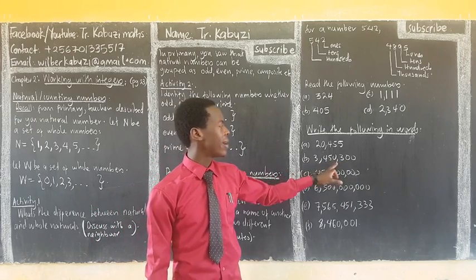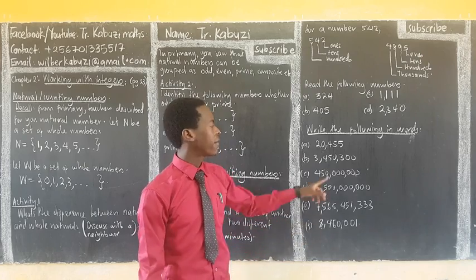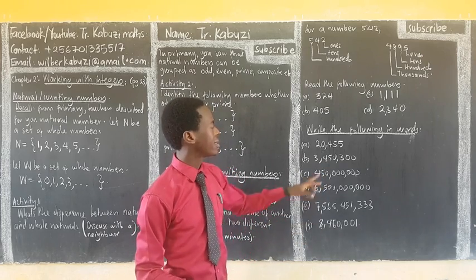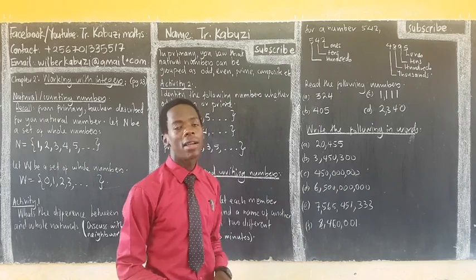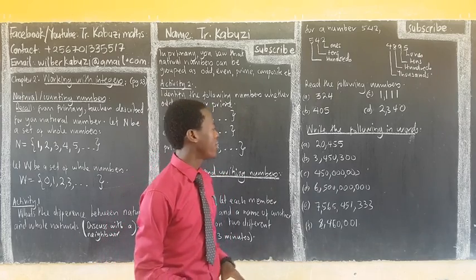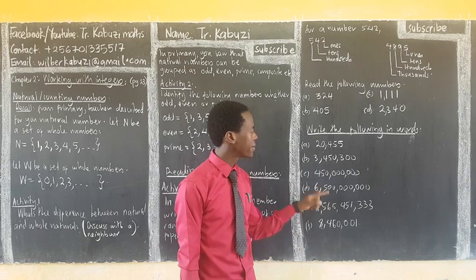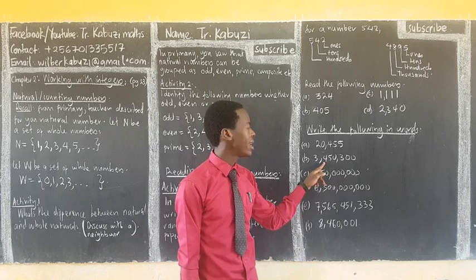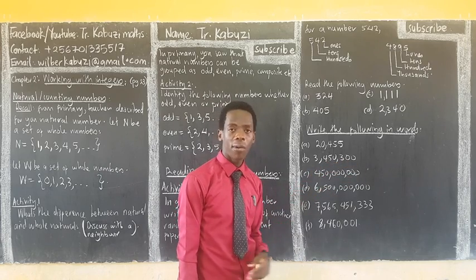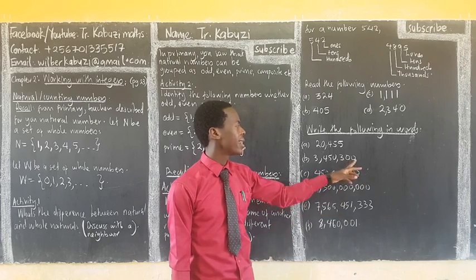Now we come to this. Now they're going to see that every comma represents 1,000. So every 2 commas they represent a million. So we have now 3,450,300.